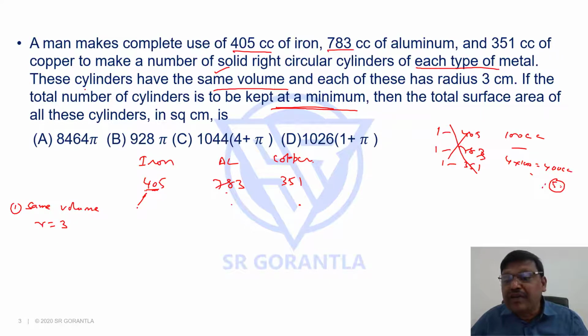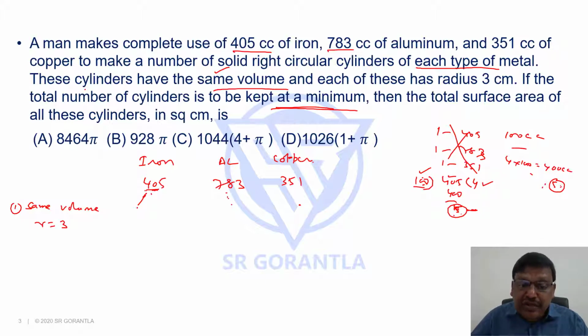So why are all not equal? Because if you observe mathematically, if I have to say 405 divided by 100, 4 times 100 is 400, remainder is 5. You have 4 cylinders of 100 cc, but there is a small remainder 5, means you have to make a small cylinder of 5. But all should be same size, means we should not have any remainder. We should not have any remainder here, means the number we choose should divide this completely. But not only this, it should divide this, it should also divide this.